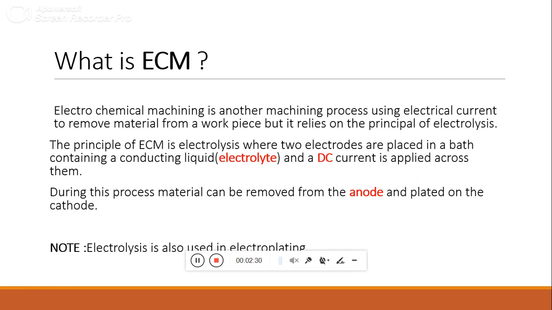We might have heard about this term electrolysis, and we also know that in electrolysis we have certain components like the anode, the cathode, a container and an external circuit, and we also have a very important one, which is a liquid in which the anode and the cathode are placed, and that is the electrolyte. So just mark it in your mind that the principle of ECM is electrolysis.